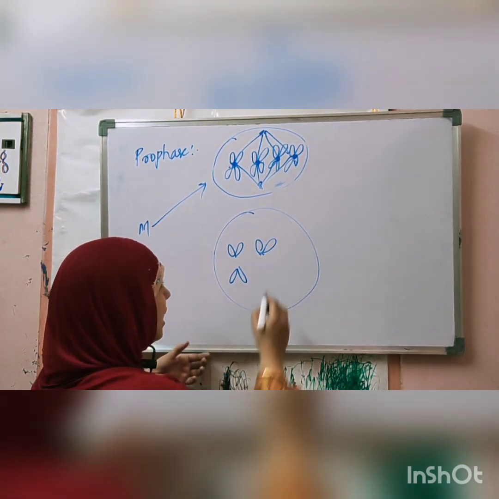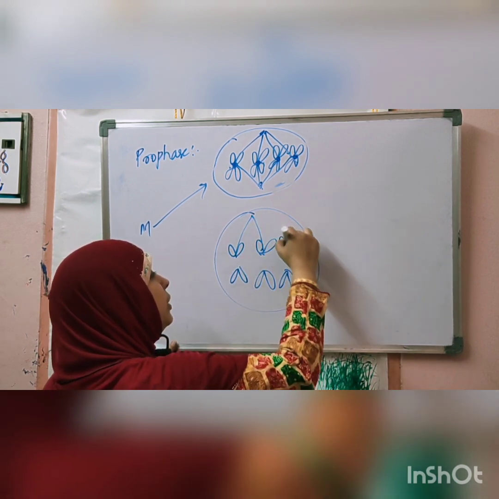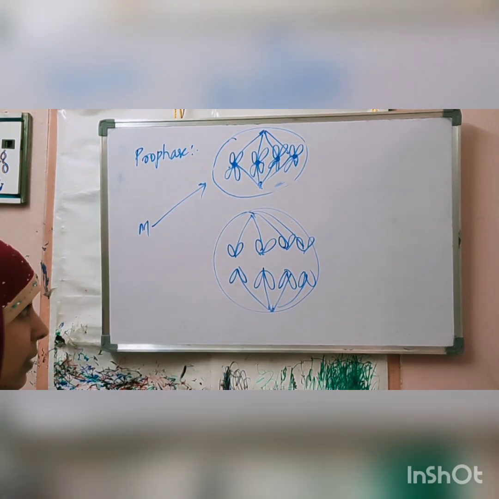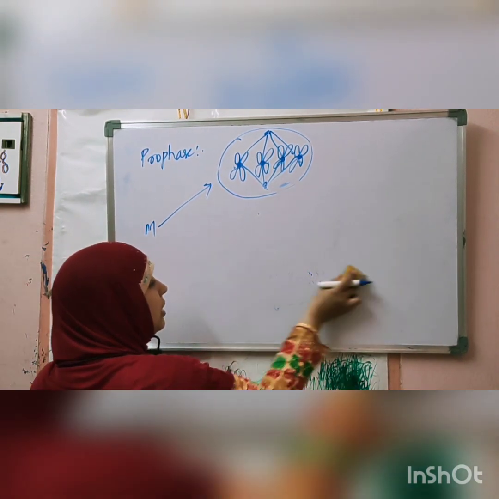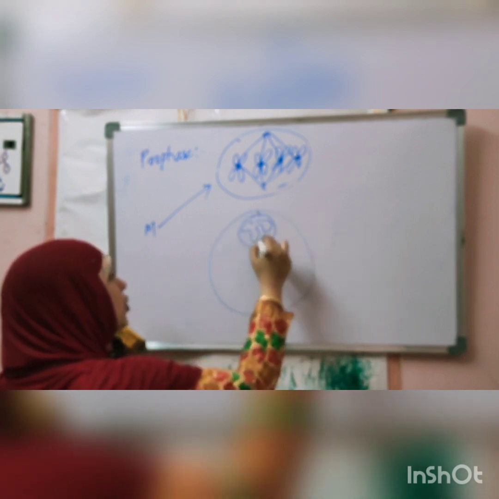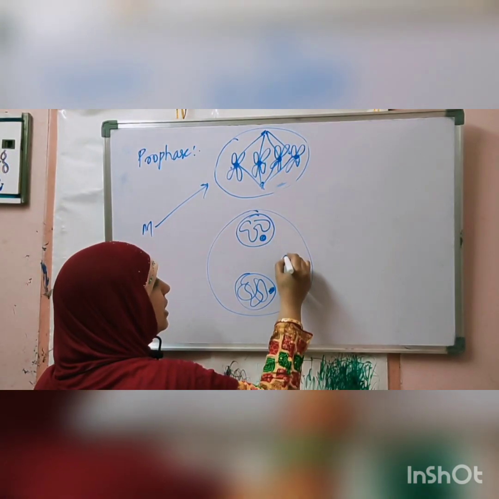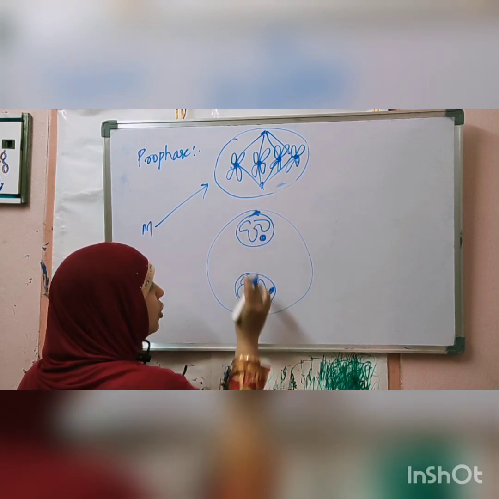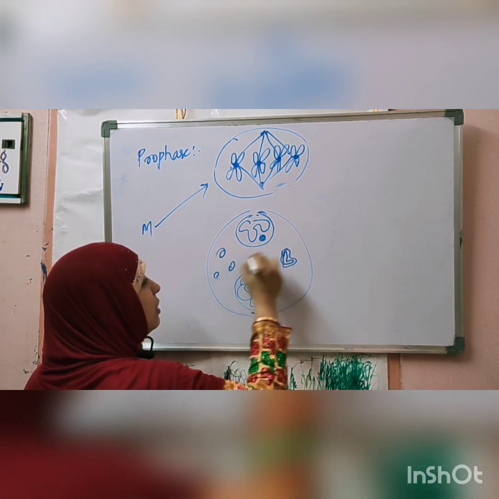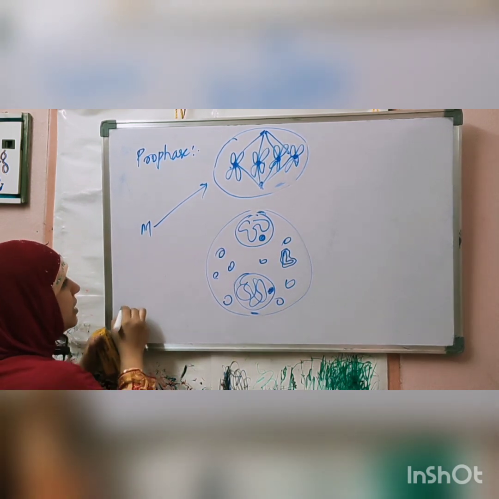In anaphase, the splitting of chromosomes takes place. Chromosomes split and they start moving to the opposite ends. In the last phase, that is telophase, all the changes that took place in prophase will be reversed. All chromosomes that moved to the corners will condense again, the nuclear membrane will form, and the nucleolus will form. Since two nuclei are there, two nucleoli will form. Slowly the centrioles, one here and one here, will start moving to the center of the cell and all the organelles will reform again. These changes are reverted in the last phase, telophase.